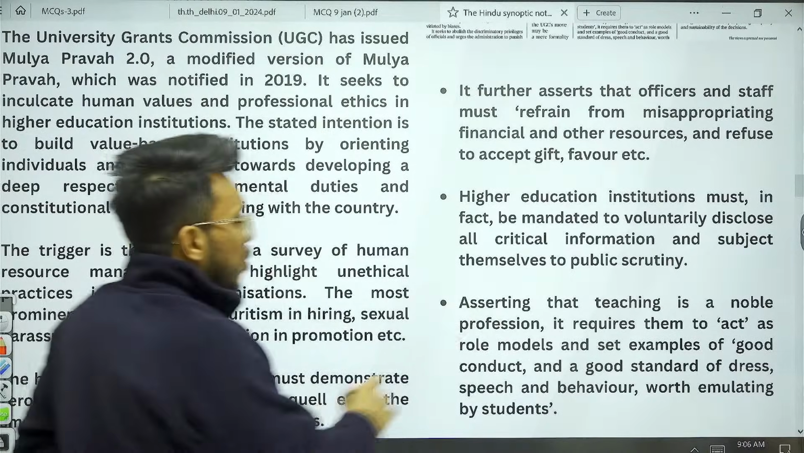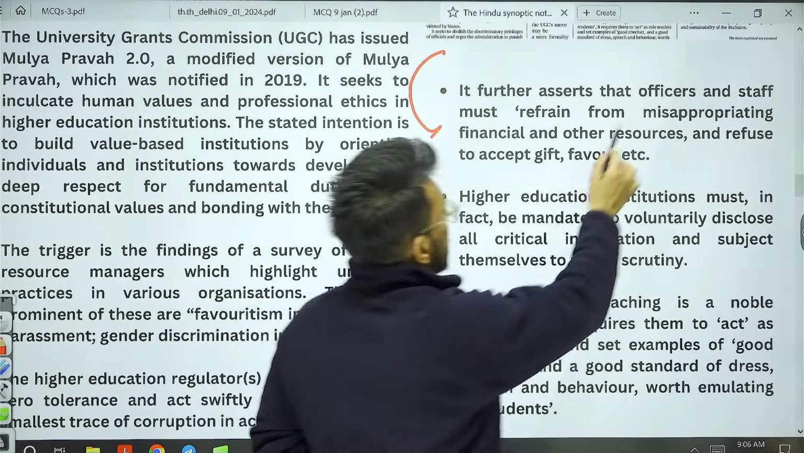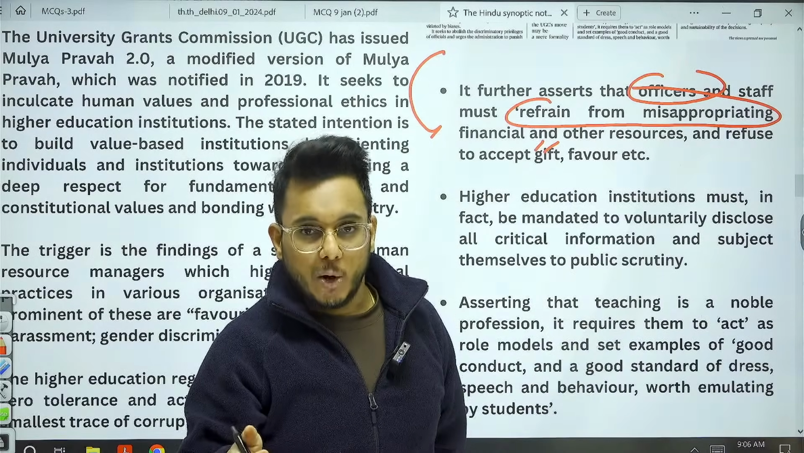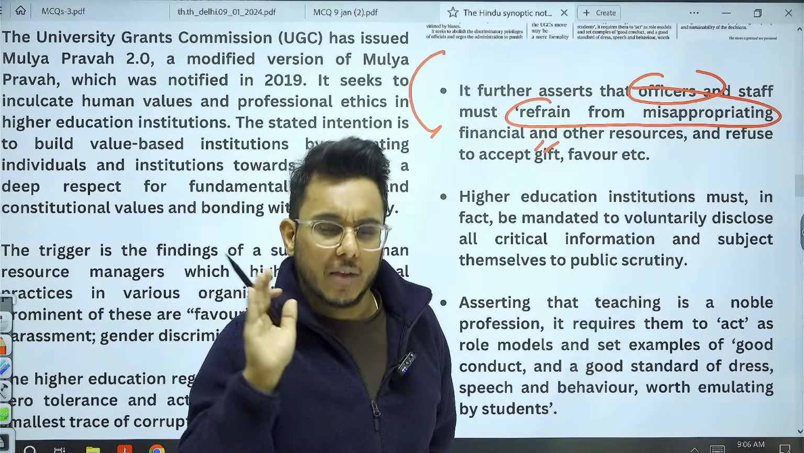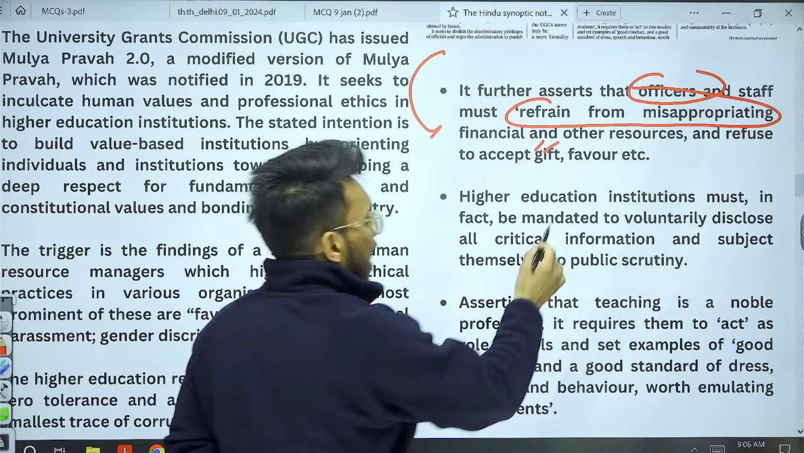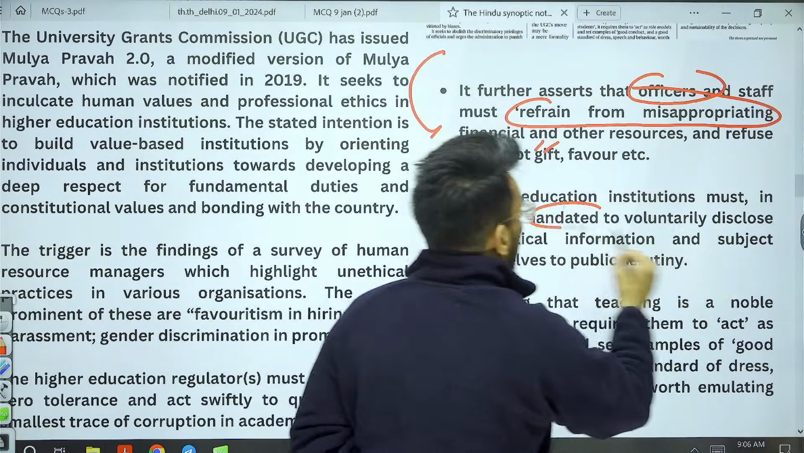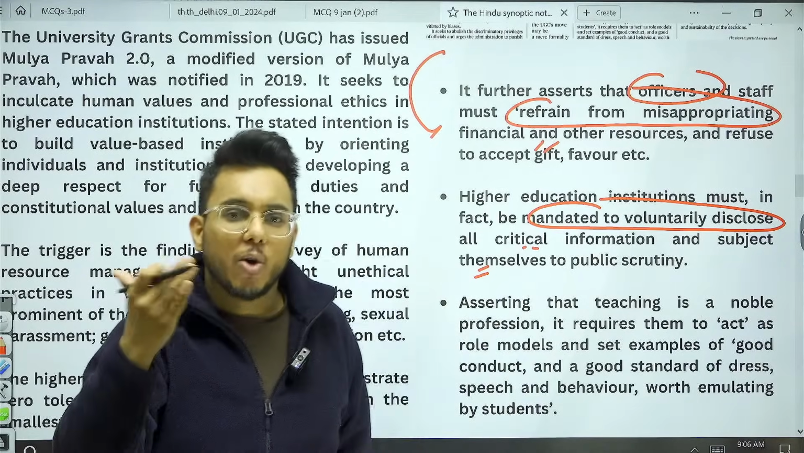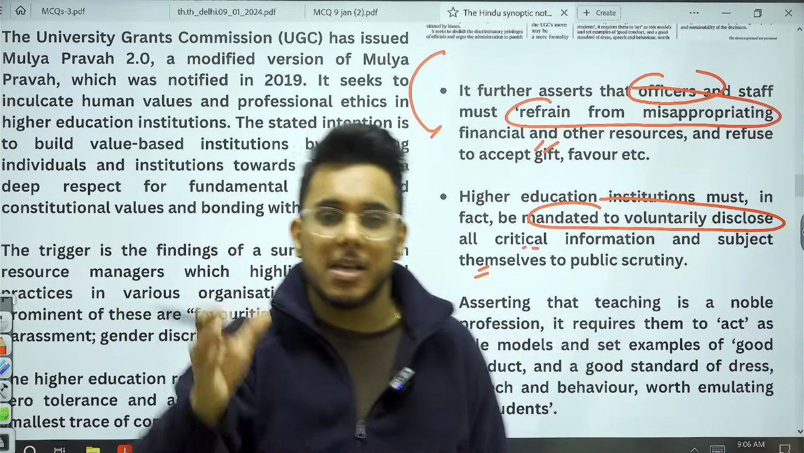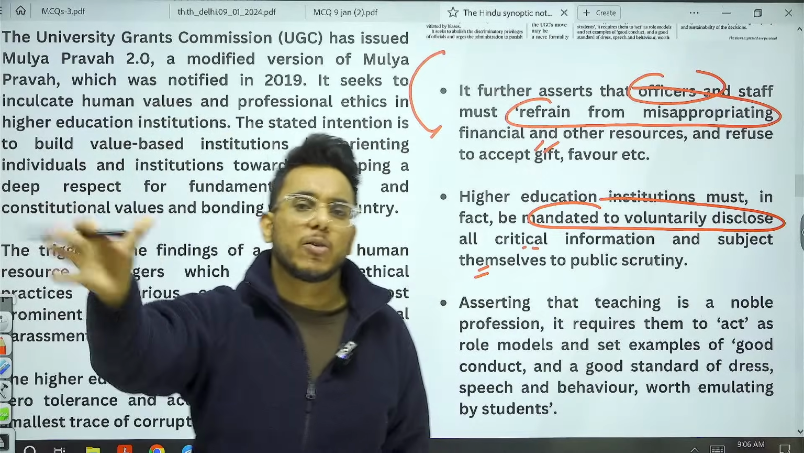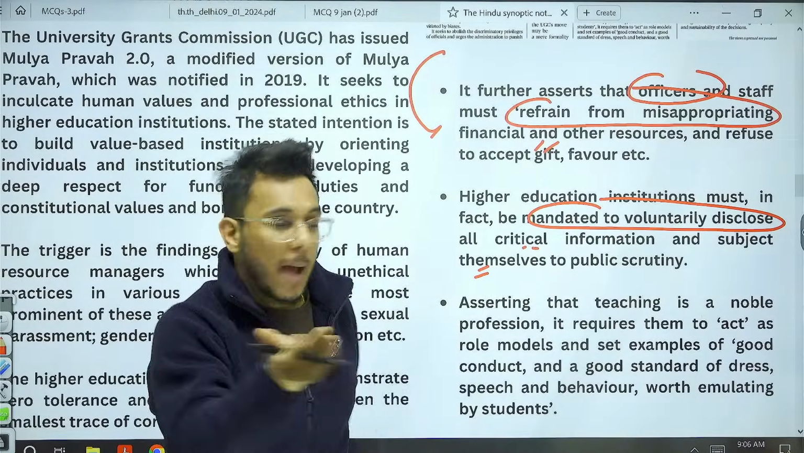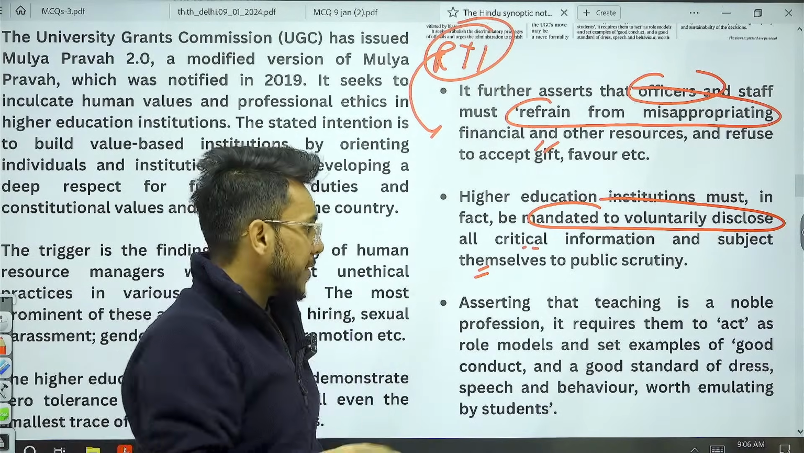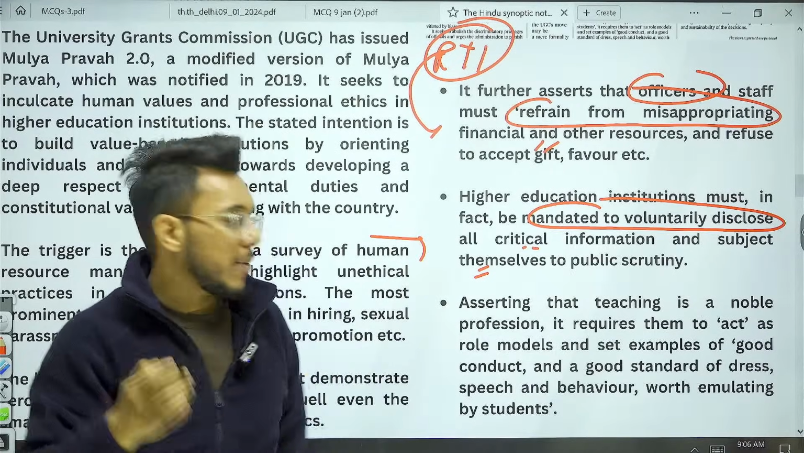Further, the Mulya Pravah 2.0 advises that officers and staff should refrain from misappropriating financial and other resources for their own objective. The financial resource should be used for the well-being of the institution and the students. Next, higher educational institutions must be mandated to voluntarily disclose all critical information and subject themselves to public scrutiny. Often we see that confidentiality and information concealing happens. Certain information is not shared, saying that it is a secret of an organization. That should not happen. In fact, we have already come out with the RTI Act 2005, the Right to Information Act 2005. So keeping it in mind, information is to be disclosed voluntarily.